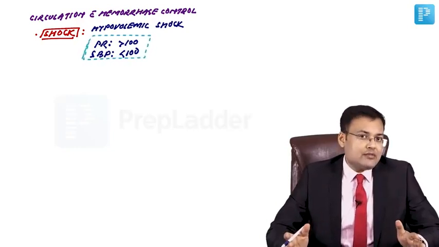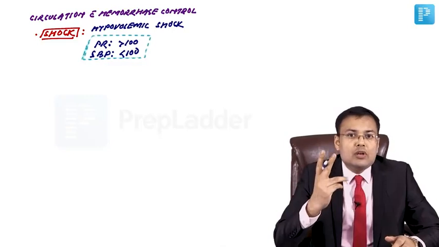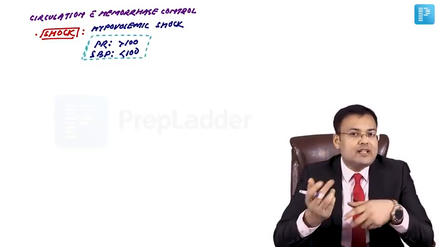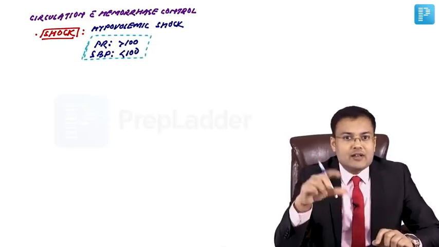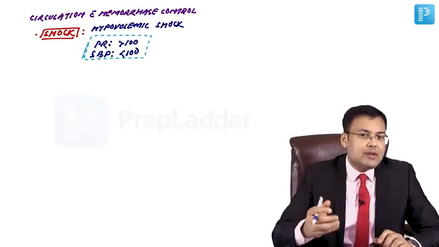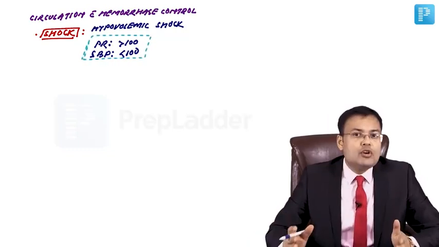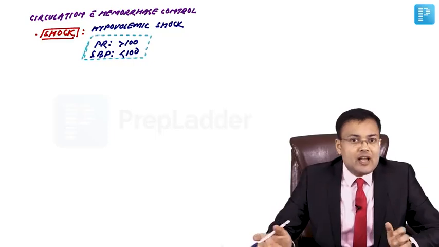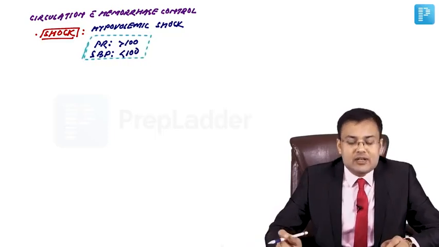How do you manage any patient of shock? First, put 2 large bore IV cannulas. So preferably green cannula, which is of 18 gauge, we are going to insert. After inserting the cannula, we have to take a blood sample and send it for cross match. Put 2 large bore IV cannulas, send blood for cross match, and we have to give crystalloids.